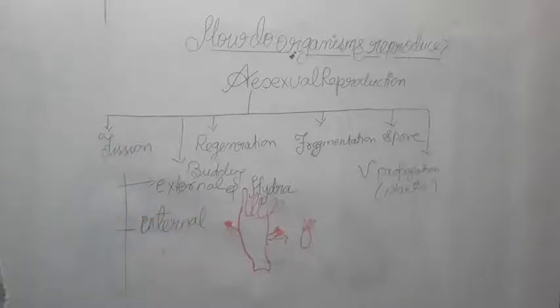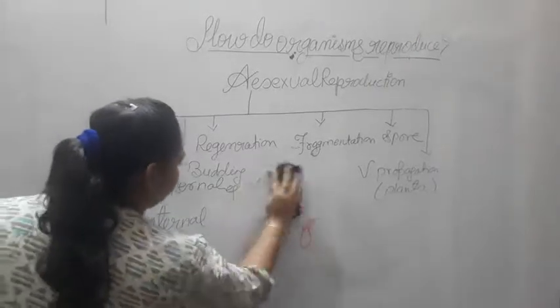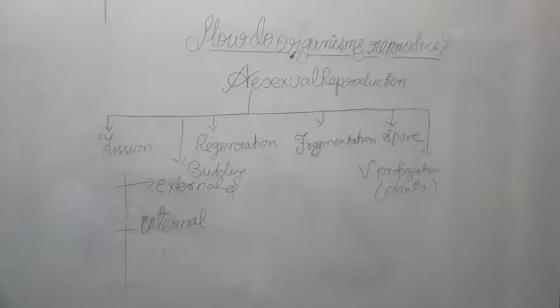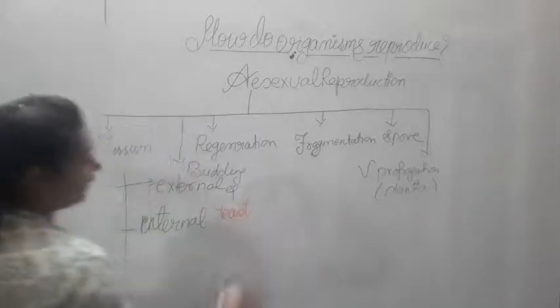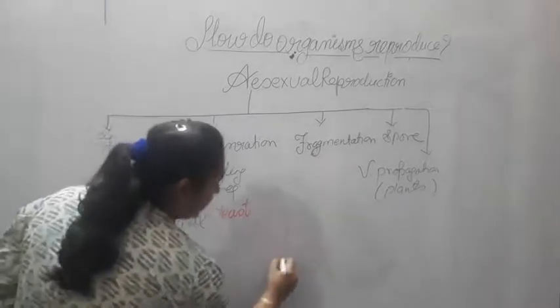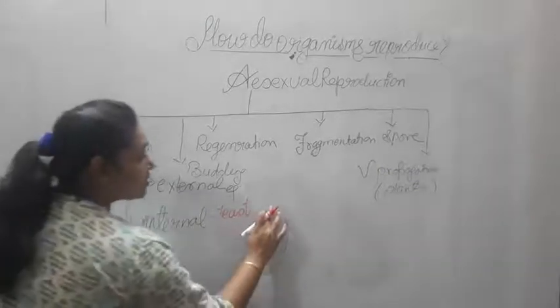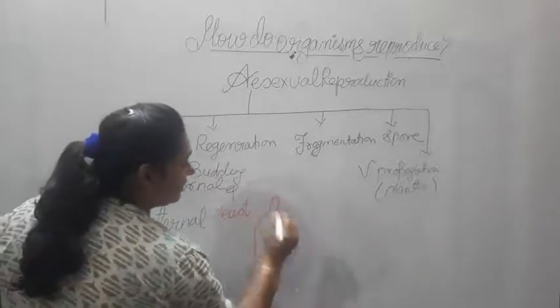Now let us see internal kind of budding. One of the examples for internal kind of budding is your yeast. Let's just see what happens in the yeast. For example, this is the yeast body. Now in its body, one of its cells will start developing like this.